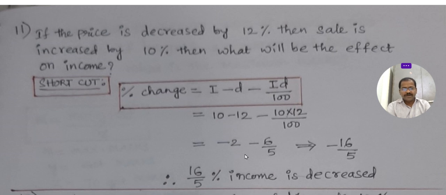Here the LCM is 5. 1 into 5, 5. 5 into 2, 10. Minus 6, minus 16.